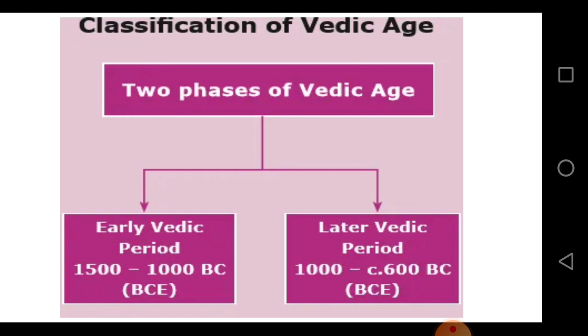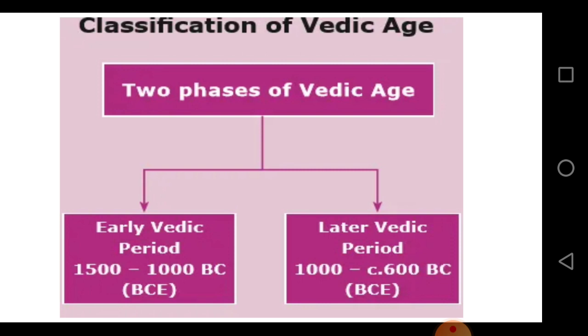Now the Vedic age is divided into two phases. The first one is the early Vedic period and the second one is the later Vedic period. So when was the early Vedic age? It was from 1500 to 1000 BC.